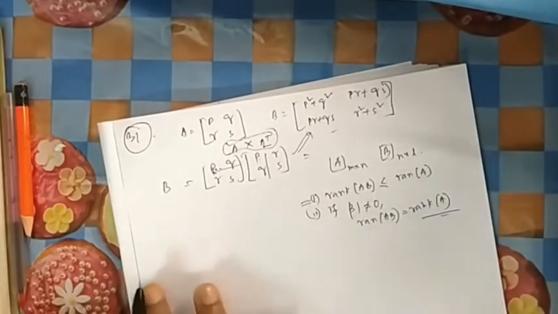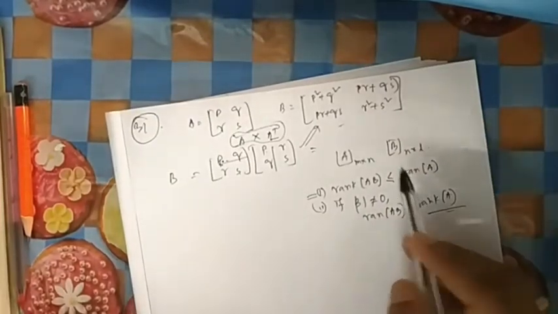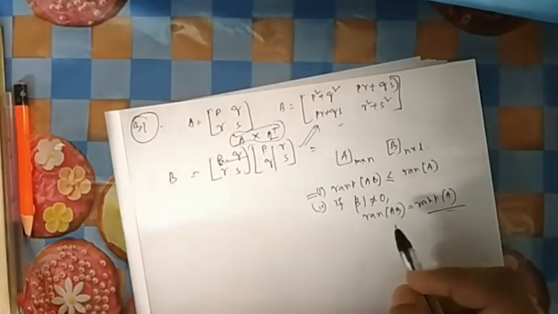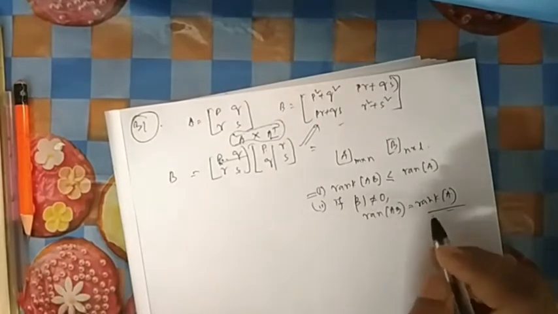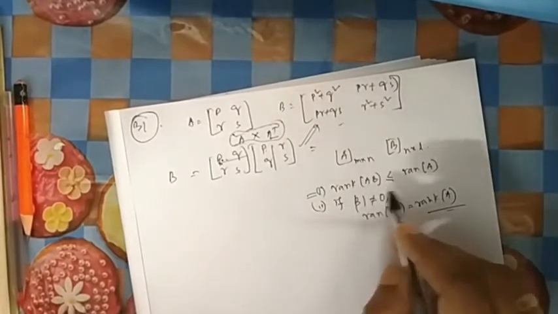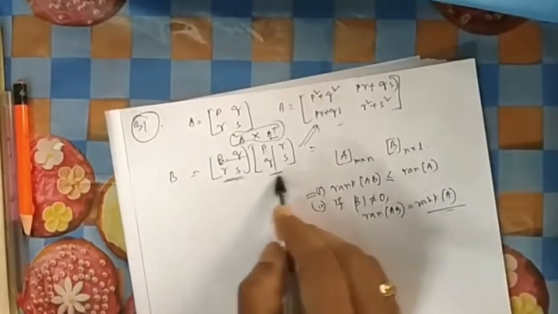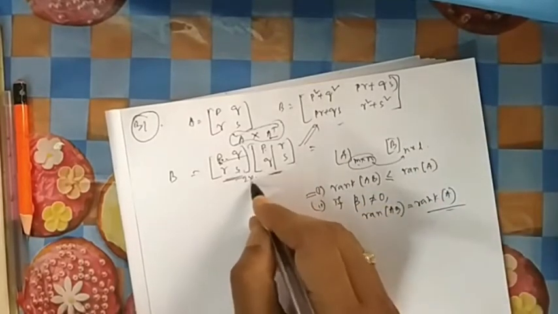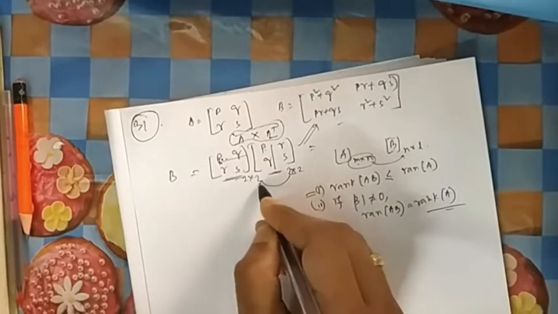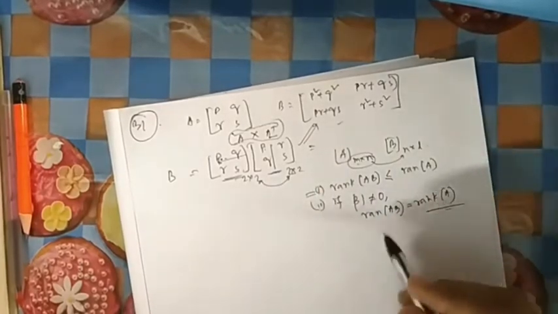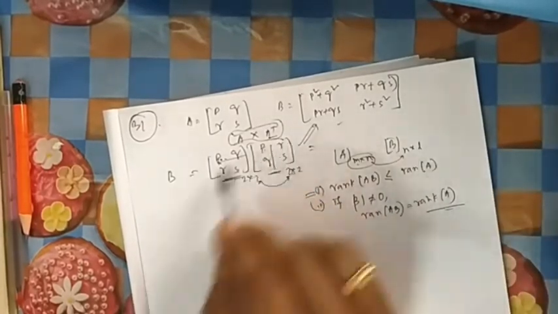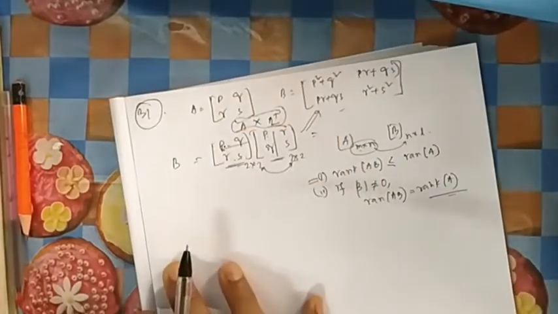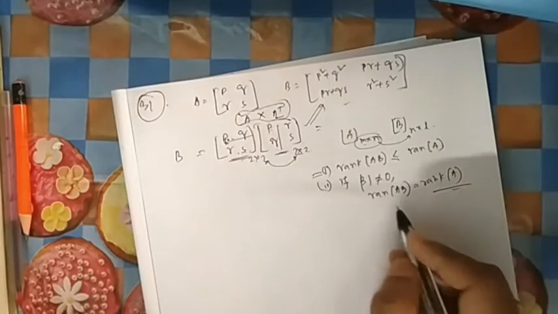Now here obviously you can say, because this is general approach, in general approach you cannot be specific about something. So you can see here the rank of AB, suppose A and B here both are 2 cross 2, these should be equal, and you can apply this one. And more importantly, if this determinant is 0, then every determinant is 0, so there is no question of this one.